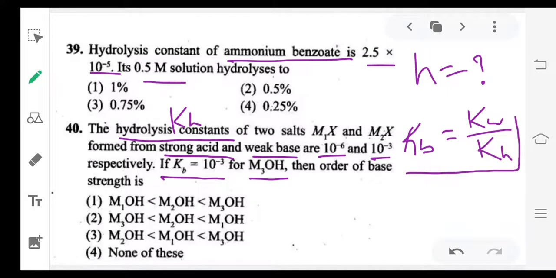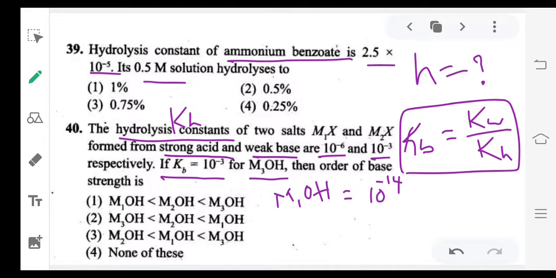Kb equal to Kw by Kh. So now you can calculate the M1OH Kb value. How much is the M1OH Kb value? 10 power minus 14, that is the Kw value, and the Kh value is 10 power minus 6. How much will you get? 10 power minus 8 you will get.